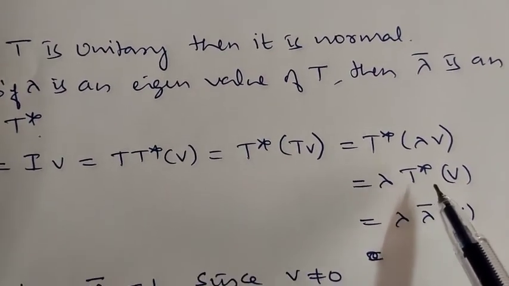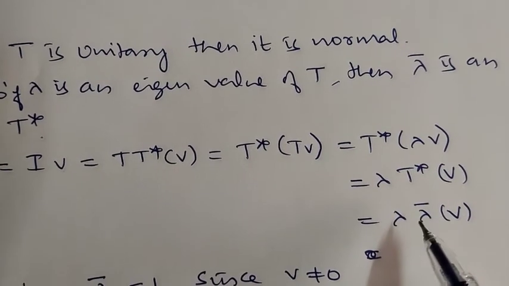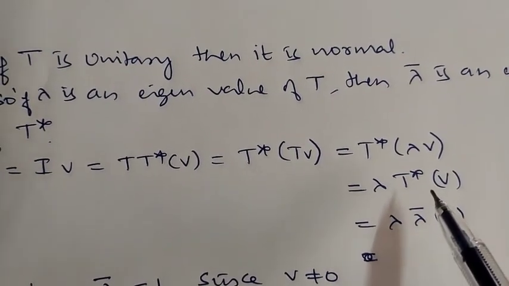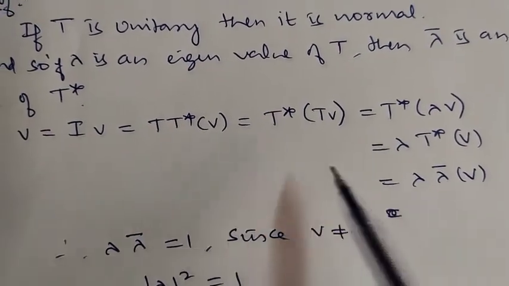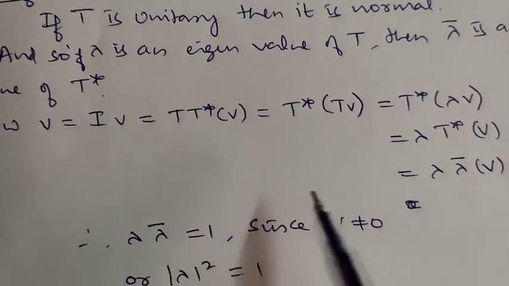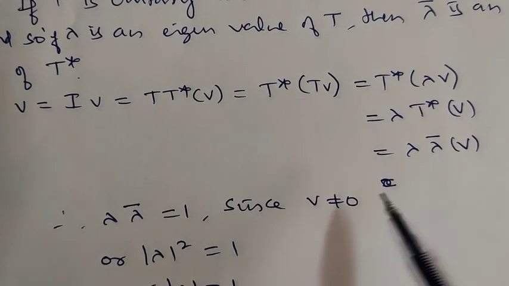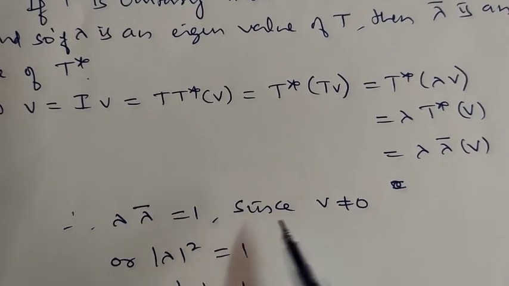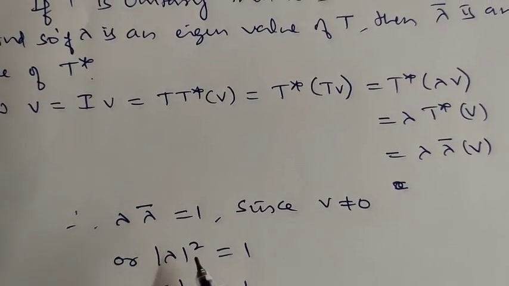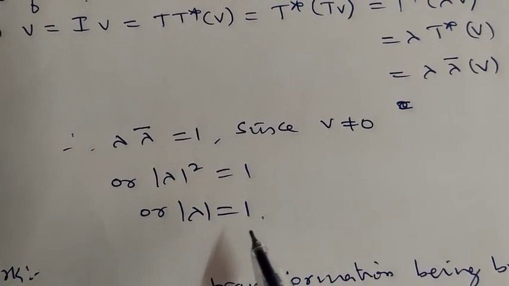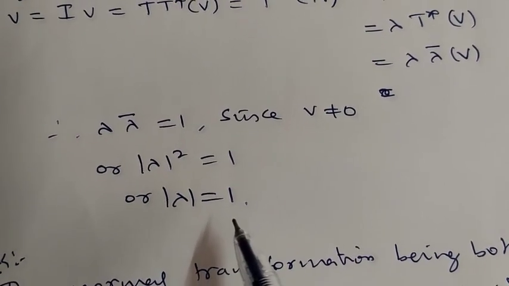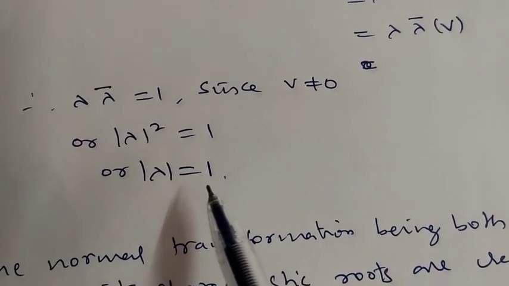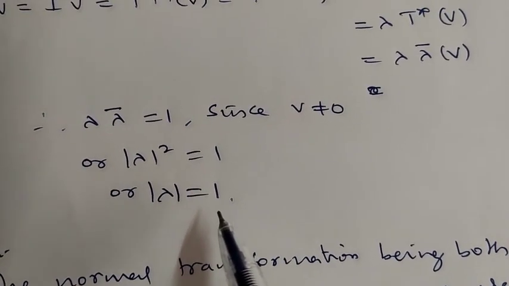So lambda into T star of v is lambda lambda bar of v, because lambda bar is an eigenvalue of T star. So this implies v is equal to lambda lambda bar v, implies lambda lambda bar is equal to 1 because v is non-zero. This implies mod lambda square is 1, or mod lambda is 1, or absolute value of lambda is 1. Means if T is a unitary operator then eigenvalues of T have absolute value 1.